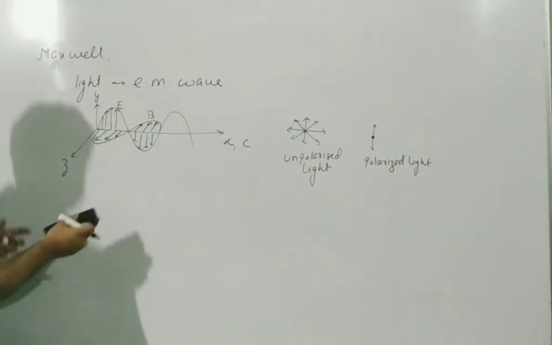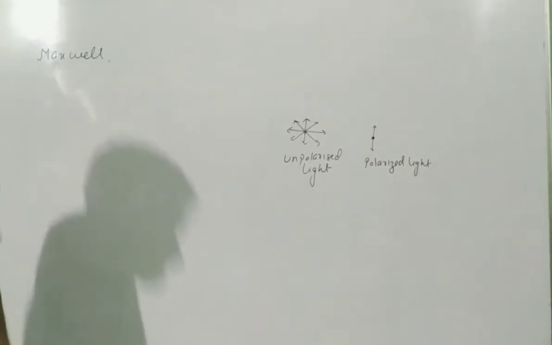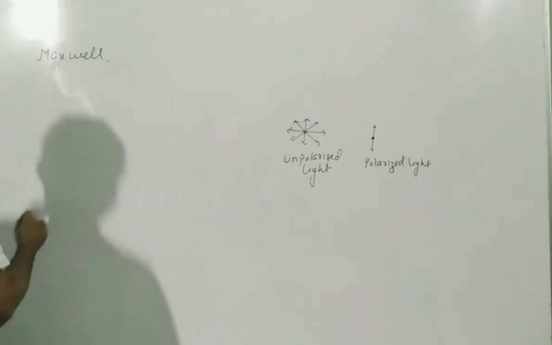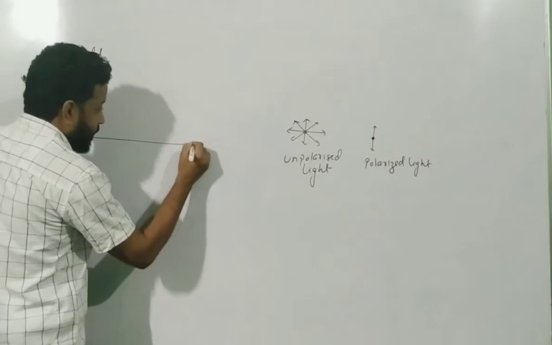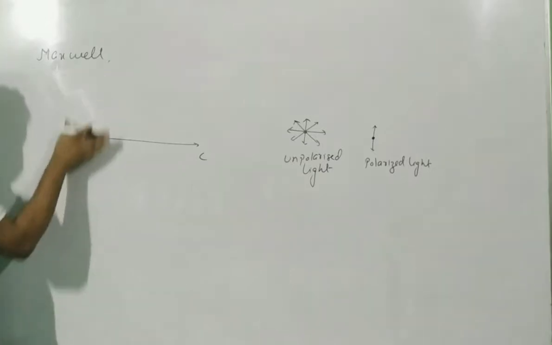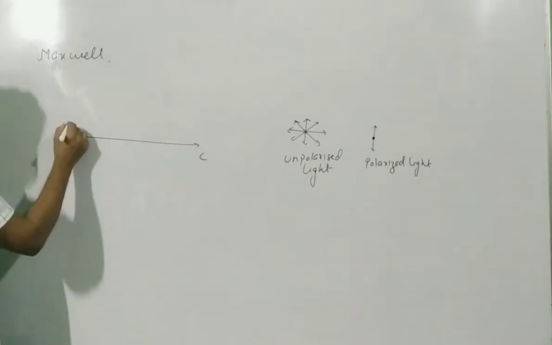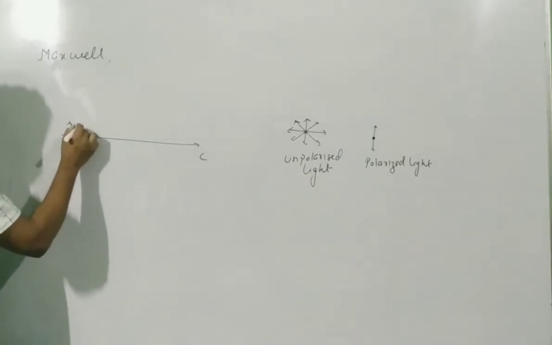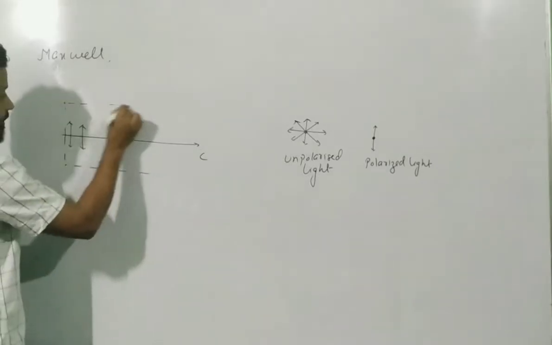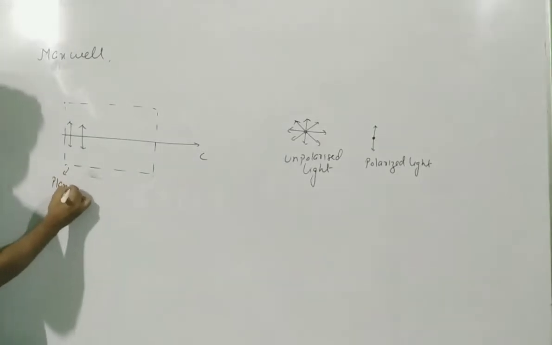Now we have to discuss a few things more before we get to the actual theory of Polaroids. Some more definitions, like plane of vibration and plane of polarization. Let us understand this. Suppose I consider this to be the direction of propagation of the wave, that's C. If I consider this plane, and this light has become polarized with a vibration in this direction, then the plane in which the vibration is taking place is called the plane of vibration.